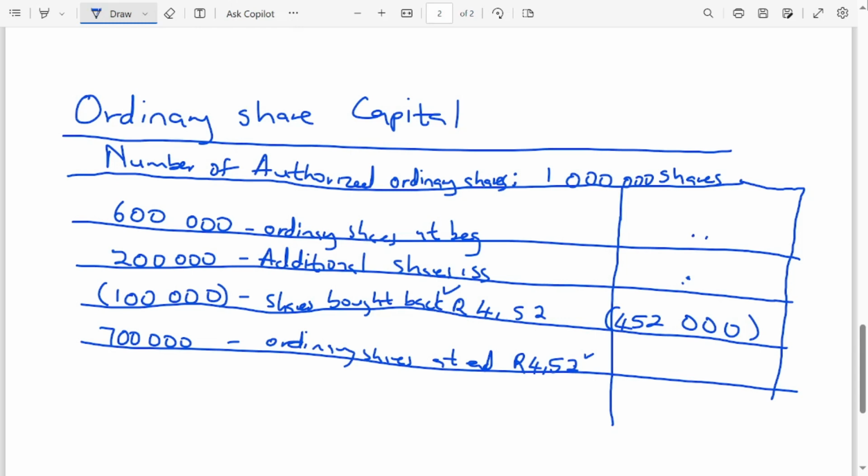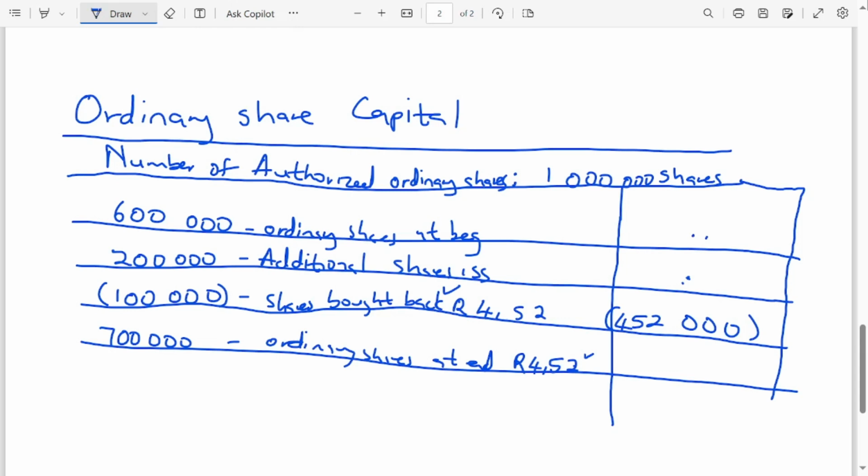But now, let's say the buyback happened before the additional shares. Then the average price of the buyback must be the same as the issue price of the ordinary shares at the beginning of the year.